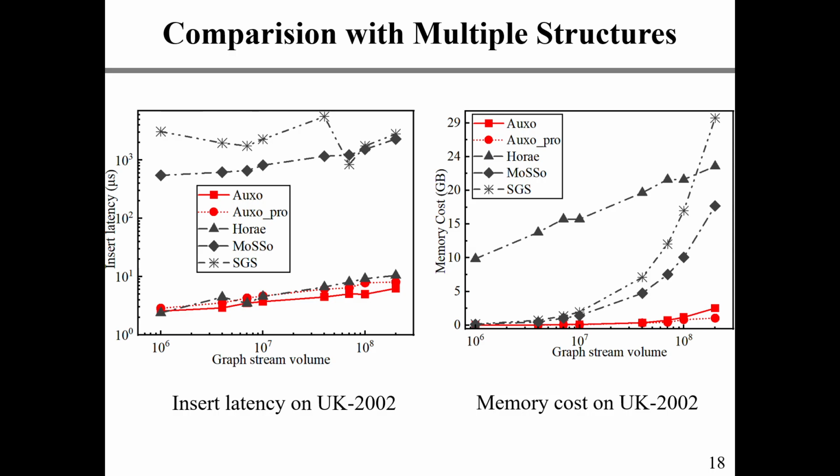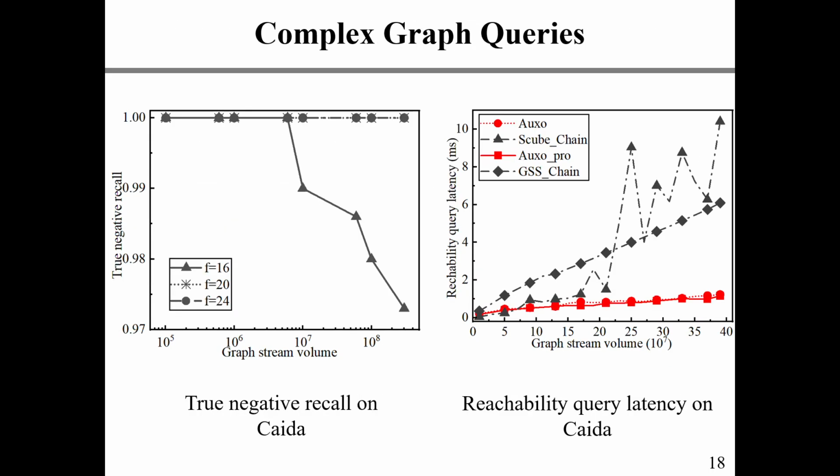We can see OXO has the lowest insert latency and reduces the memory cost of different structures by more than 1 order of magnitude. Finally, we take the reachability query as an example to examine the efficiency of our design on complex graph queries. We can see the true negative recall is pretty high and it also reduces the query latency of other structures by about 1 order of magnitude.